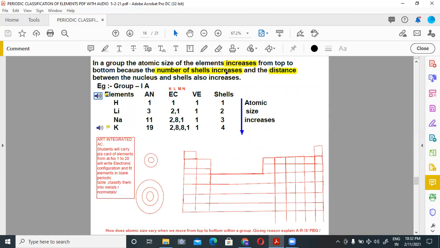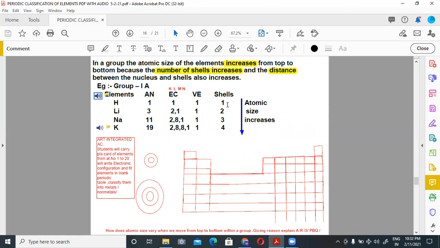In a group, the atomic size of elements increases from top to bottom because the number of shells increases and the distance between the nucleus and the outer shell also increases. For example, you can see here group 1 elements. Elements are hydrogen, lithium, sodium, potassium. We have taken them as an example. Atomic numbers of elements have been written here: hydrogen 1, lithium 3, sodium 11, potassium 19. Electronic configurations are 1, 2 1, 2 8 1 and potassium is 2 8 8 1. Valence electrons, the number of electrons in the outermost shells, are 1, 1, 1, 1.